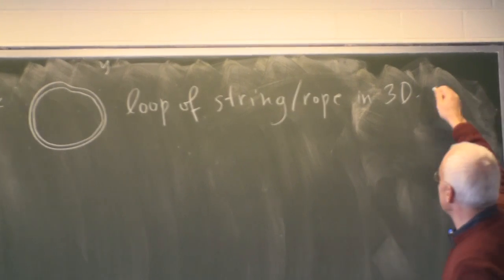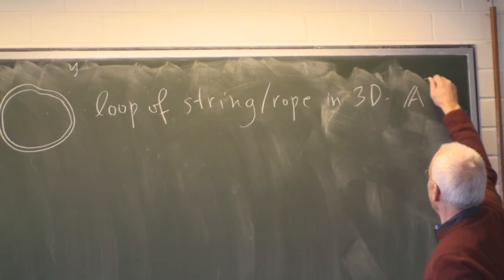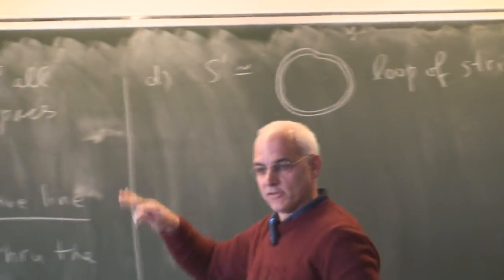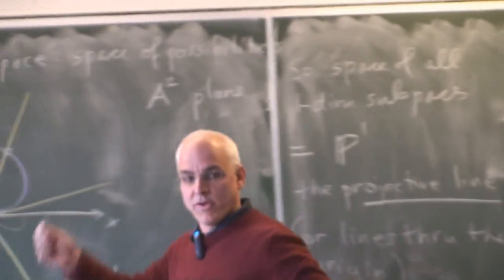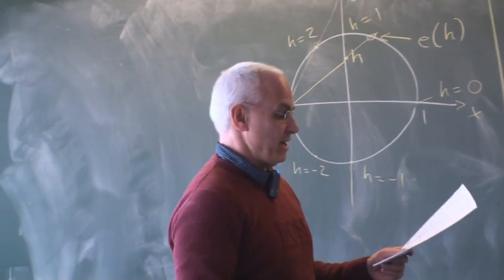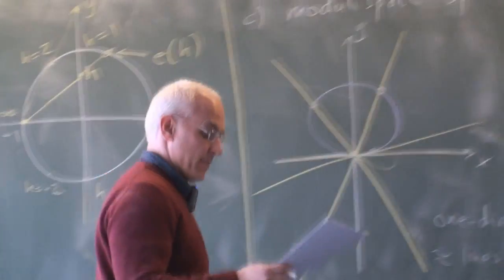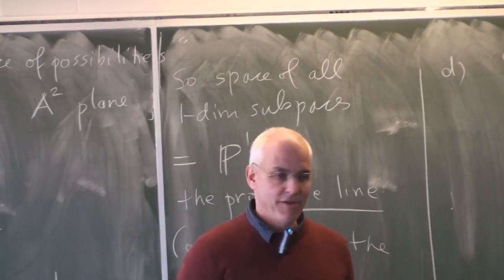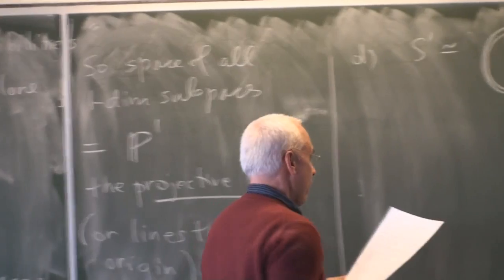In 3-dimensional space, which we're going to call, no surprise, A3. So we don't have to restrict ourselves to the plane. We can think about a closed loop in 3 dimensions given by a piece of string very concretely. And that allows us to draw pictures of circles in somewhat novel ways.